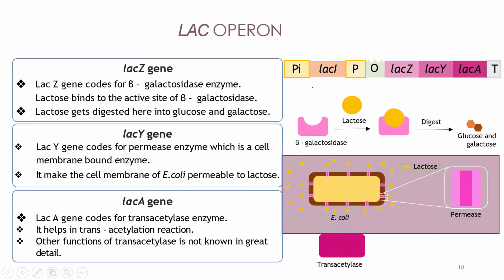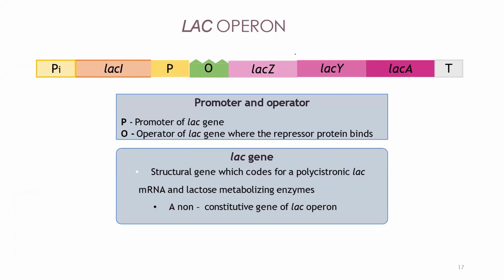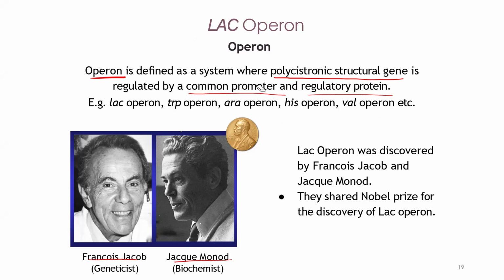If you see here, this is gene 1, gene 2, gene 3. All these genes have a common promoter and common operator. So that's why it is polycistronic. Understood? Usually, wherever you see the word operon, operon means polycistronic. Remember this. So you have a lac operon like that.